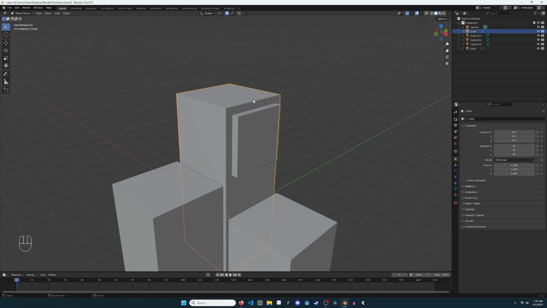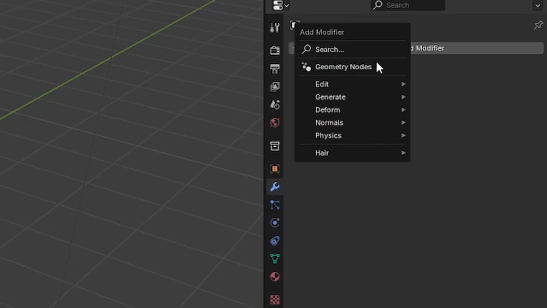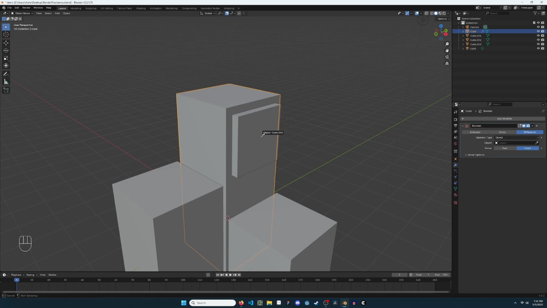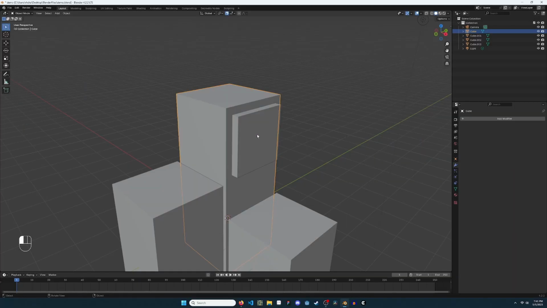Select the original cube in object mode. On the right side, click the blue wrench, add modifier, generate, Boolean. With difference selected, click the eyedropper icon. Click the target cube in the scene. Click the drop-down arrow and apply. Select the interior cube and press delete.